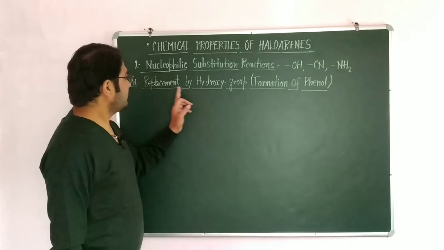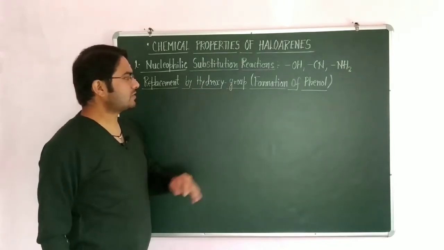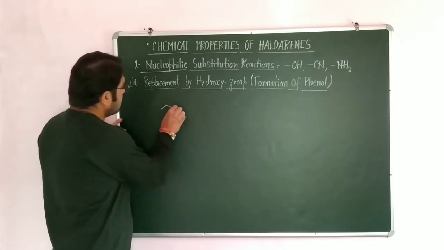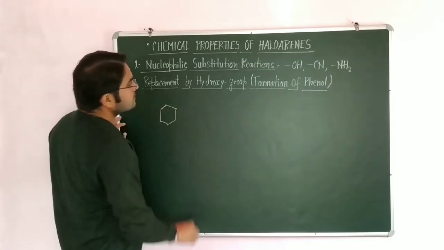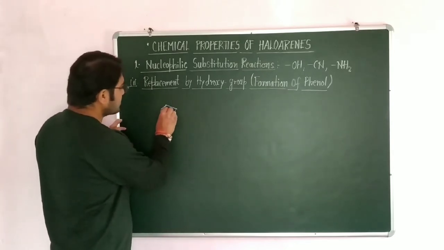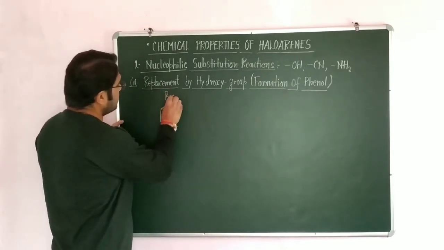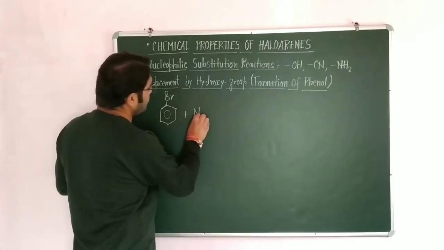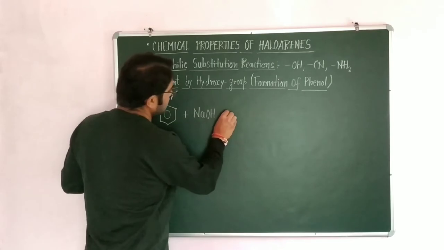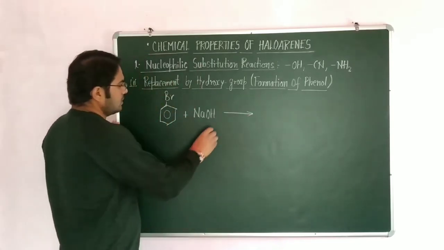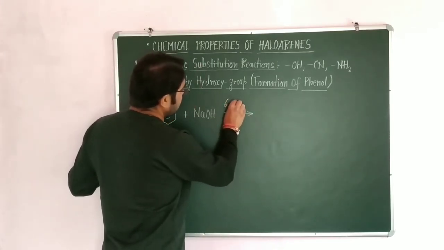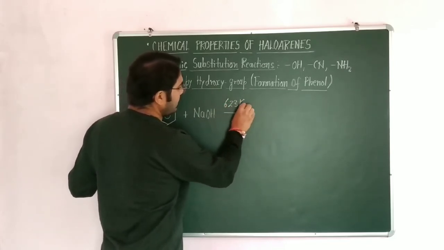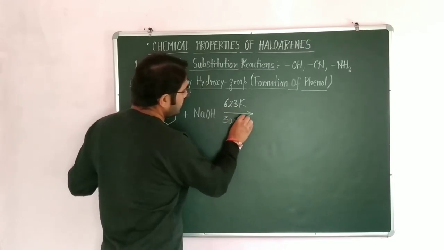So now the first nucleophilic substitution reaction is replacement by hydroxy group. In this, when haloarene, that is any haloarene, chlorobenzene or bromobenzene, is treated with NaOH, this is a specific reaction, and it is carried out at 623 Kelvin and 300 atmospheric pressure.